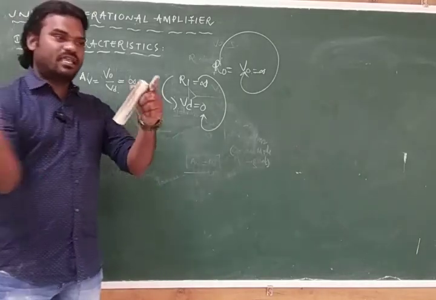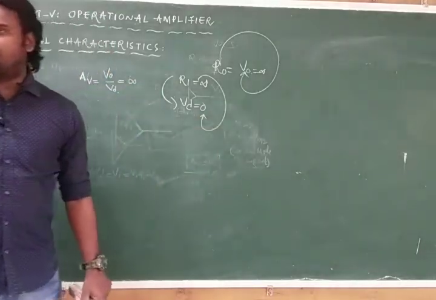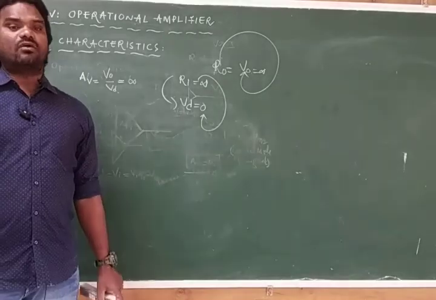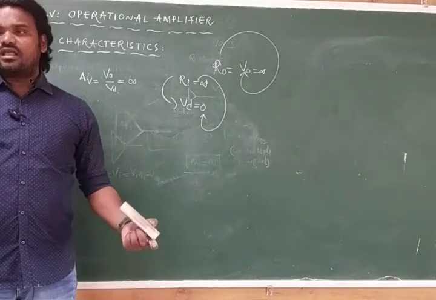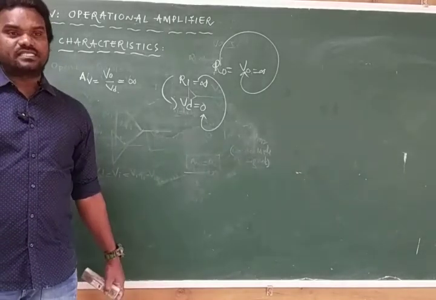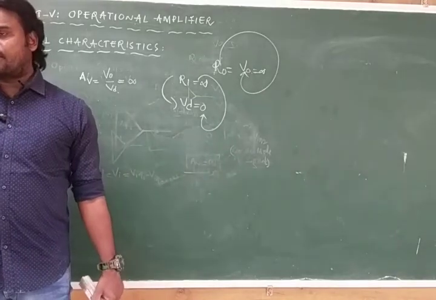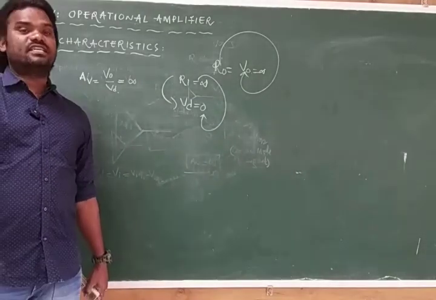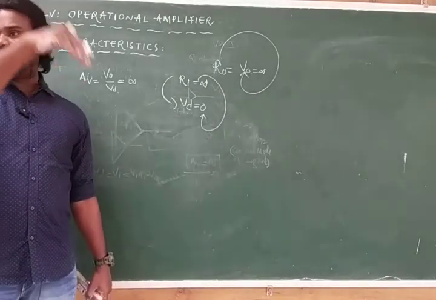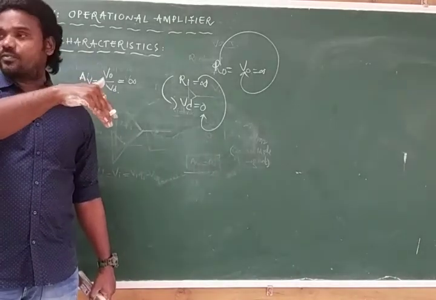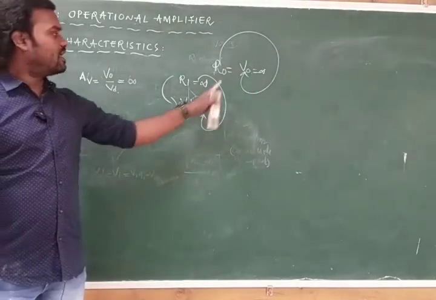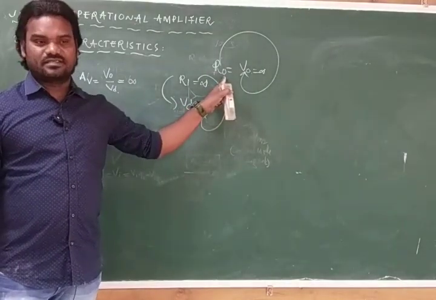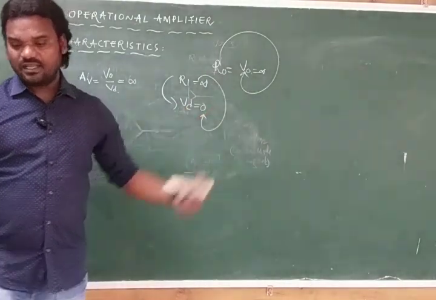When you are discussing the input impedance, we should consider VD. What is VD? VD is 0, and 0 means huge resistance. On the output side, you are talking about the resistance and the output VO. Gain is infinity, which means due to the high voltage only, high output only. And that high output is due to the low resistance. Write a point then.